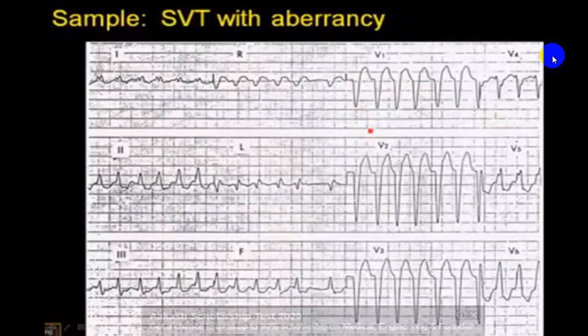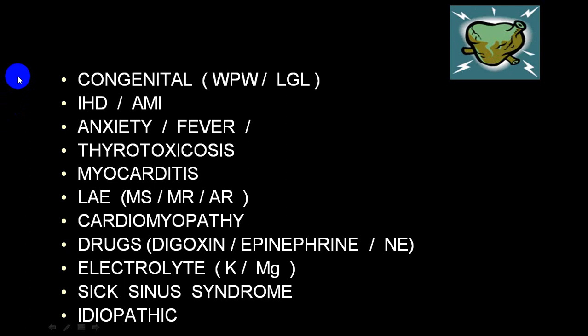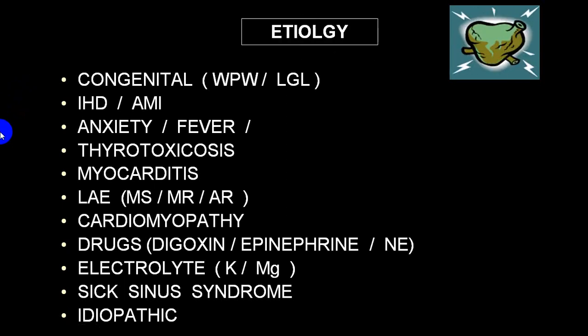So sometimes this is a broad complex or broad QRS tachyarrhythmia. Whenever you see this, always keep it in mind. Try to rule out whether it is ventricular tachycardia or SVT with aberrancy. Now we go to the etiology side of supraventricular tachycardia. It can be congenital, which is because of WPW syndrome or LGL.